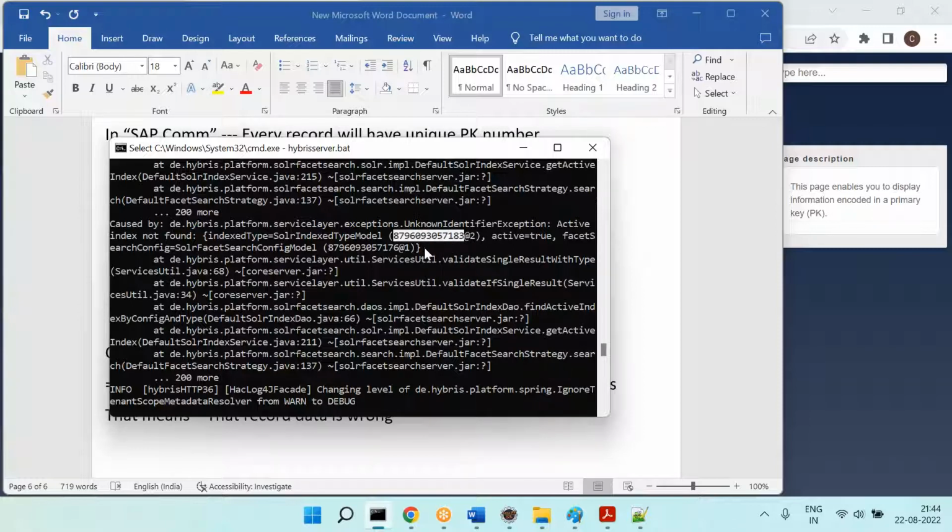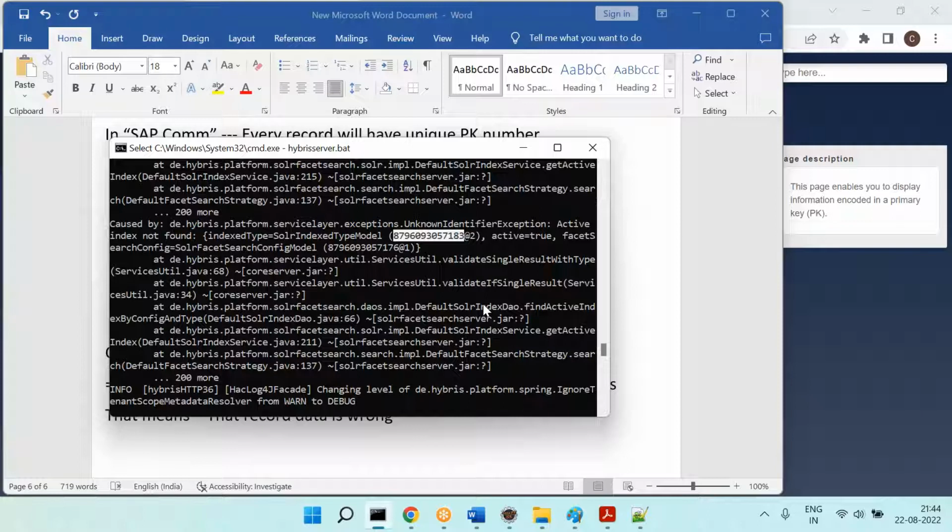Whenever you are seeing the PK number under error, that means is it a code error or a data error? Can you please pay attention? You are seeing some error or exception and it is showing the PK number. When it is showing the PK number, what do you understand? Is it the code error or a data error? Data error. Very good.